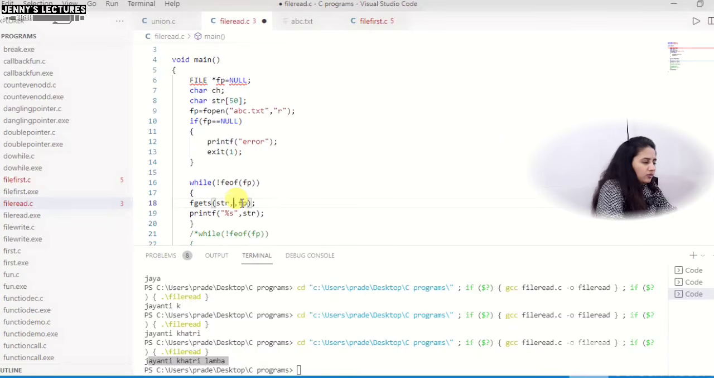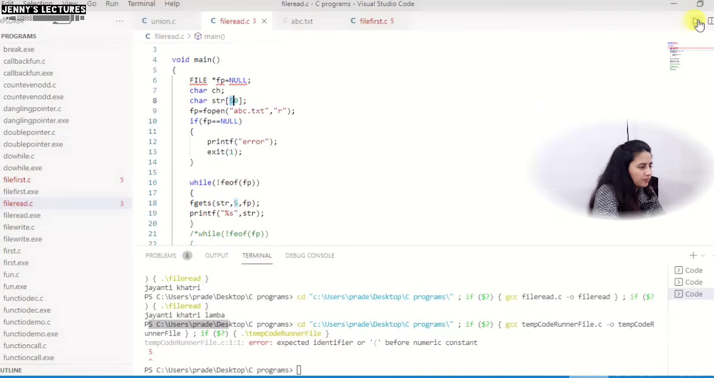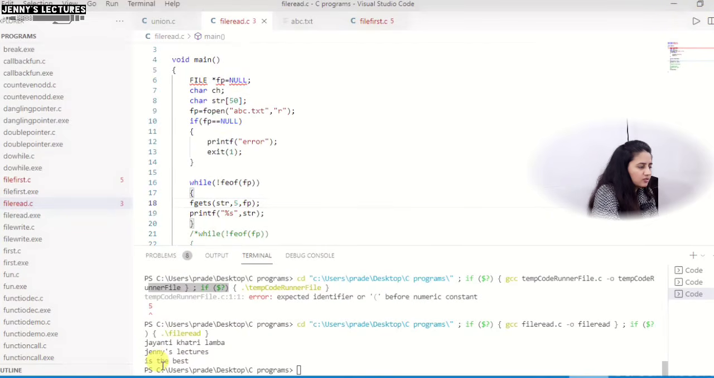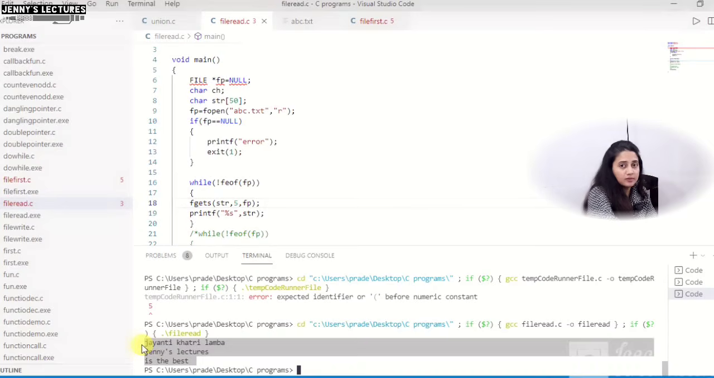Now suppose I am writing that it should read only 5 characters first. It's okay, you can take any size, but you should take care that the buffer size is 50, so below 50 you can take any length. Now let me show you the output. Okay, let me run this again and show you the output. See now, Jayanti Khatri Lamba, Jenny's lectures is the best. The complete thing is printed with the new line character also, because we have put this into a while loop and it is going to print till end of file.